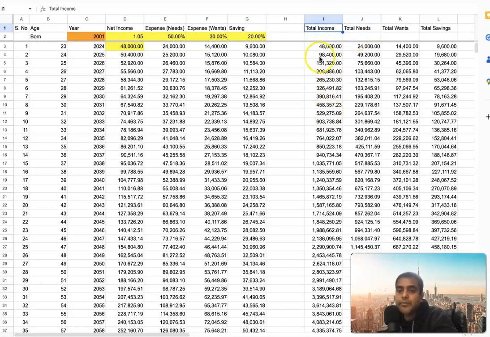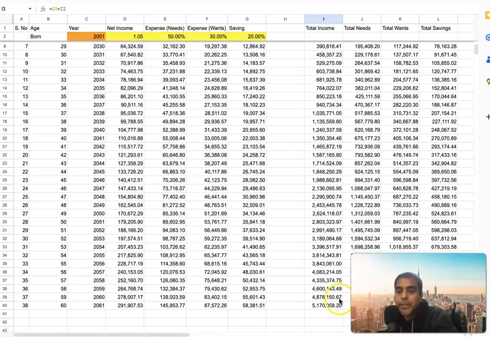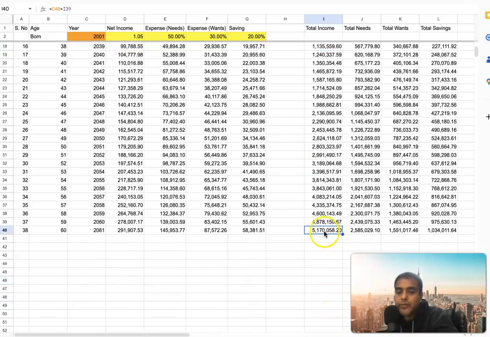Actually, let's talk about your income, the income that you're earning, which is increasing. By the time you retire, you would have earned $5 million in total if you just follow this simple model. Out of that $5 million, you would have spent 50% on your needs, so that will be 2.5 million. 30% of your money you would have spent on your wants, which will be 1.5 million. This could potentially include your house, your car, those things if you want to. Typically that should go in this bucket. And then savings will be your retirement and things like that. So that will be left over at the end for you, $1 million.